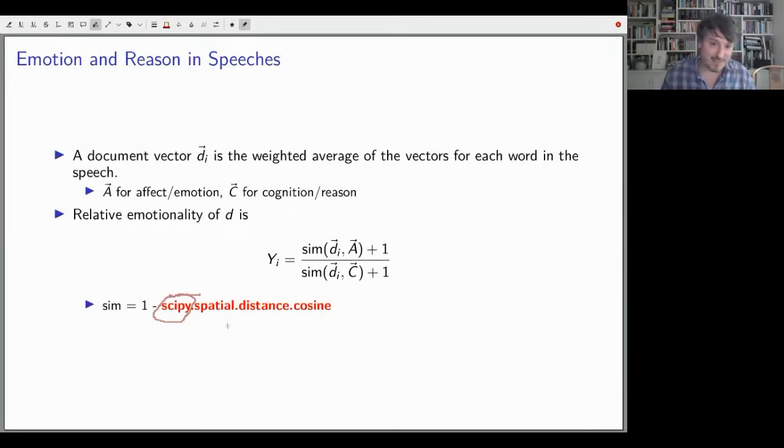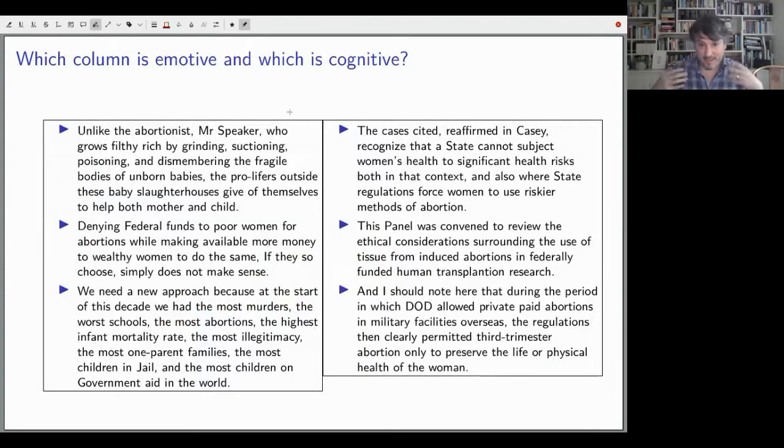We use SciPy's implementation of cosine distance to produce this measure of the relative similarity to the emotion dimension relative to the similarity to the cognition or the reason dimension. And after you have this relative scale, you can look at the example speeches along it.